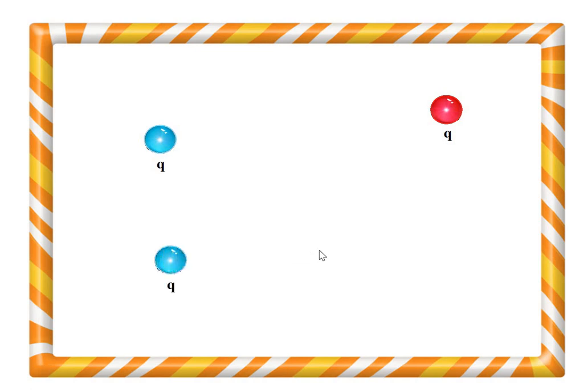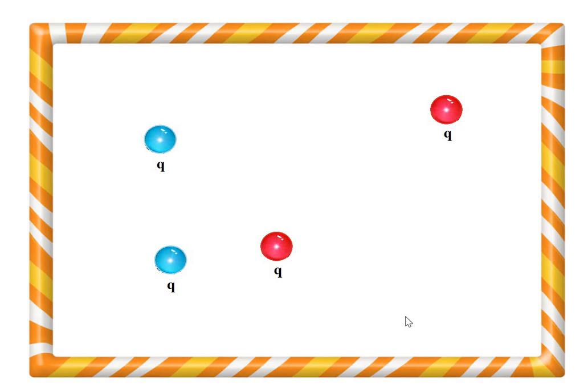But when they come closer to one another, work has to be done against the force of repulsion. So this work is stored as the potential energy of the two charges.